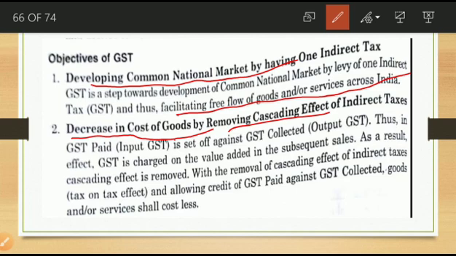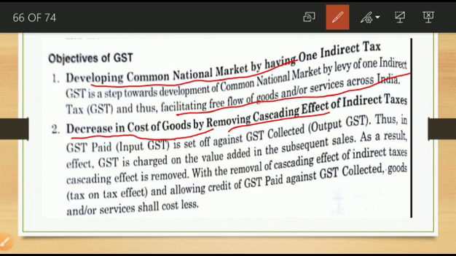So with the removal of the cascading effect of indirect tax, that is the tax on tax effect, additional tax we were paying. In the earlier period, the value added tax case before introducing GST, step by step there was tax plus tax on tax to pay. That was the condition, and now it is removed.